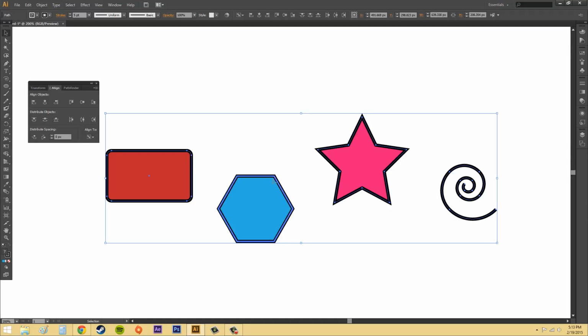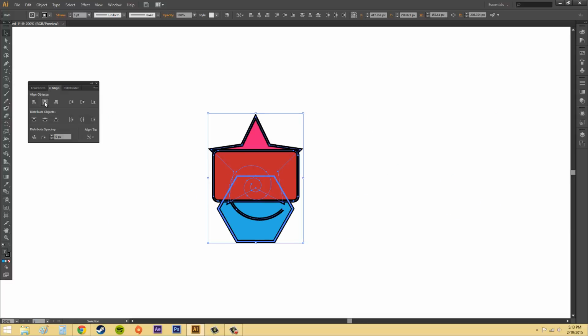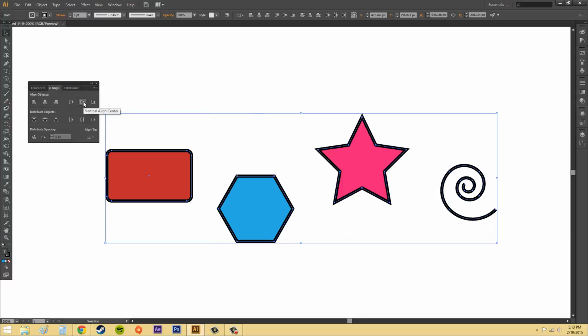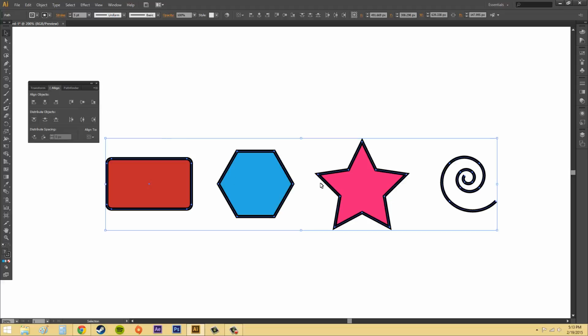When you select it, you see that there is a nice huge outline here. And now we can start aligning things to that. If I press horizontal, that's not the one I wanted. I want vertical. There we go. Now everything is in a straight line. And then if we use the distribute center, everything will be distributed evenly.